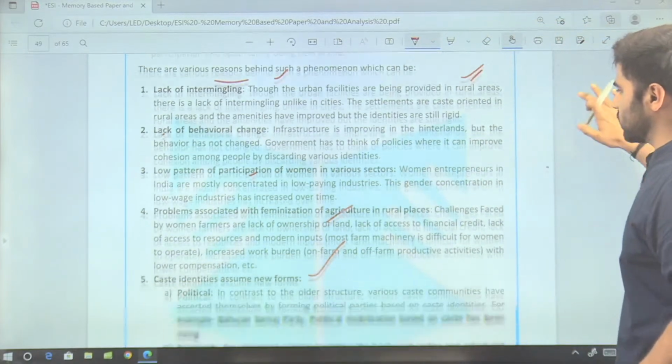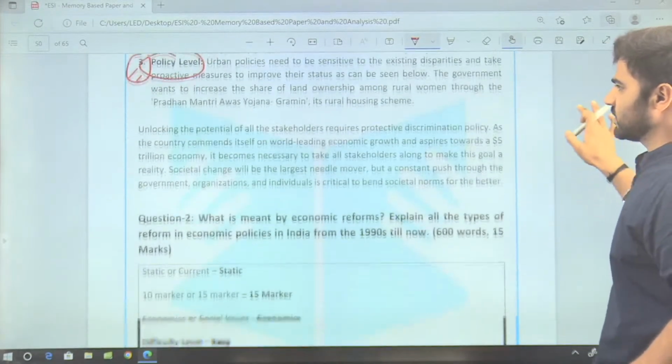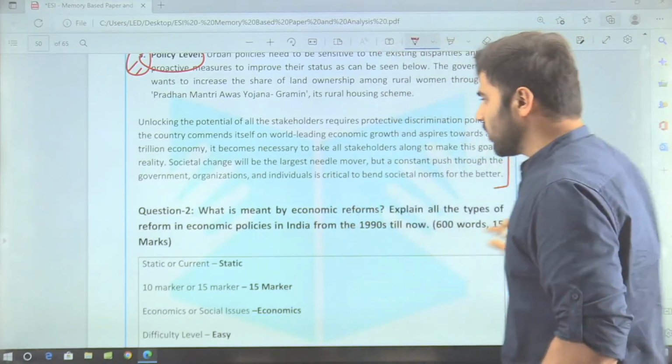Now let's move to question number 2. And guys, do not forget to write the conclusion, right? So here you can conclude your entire discussion. Now let's move to question number 2.